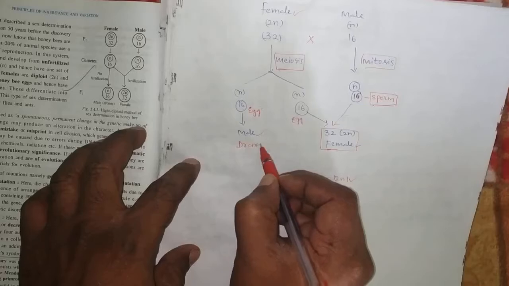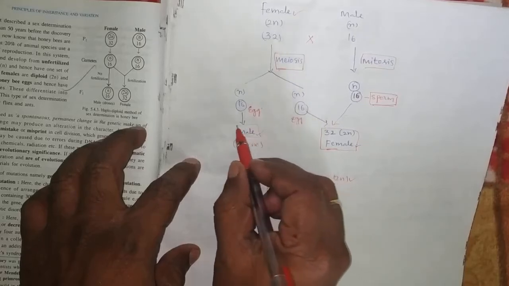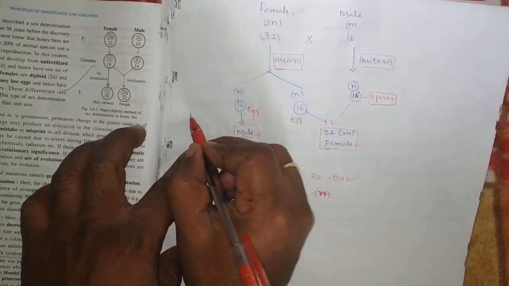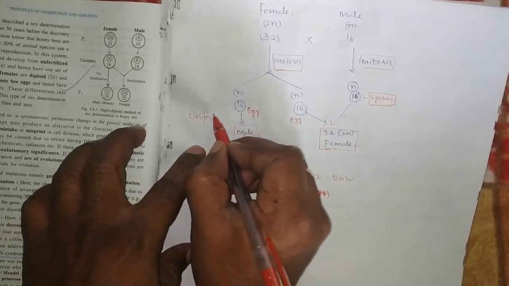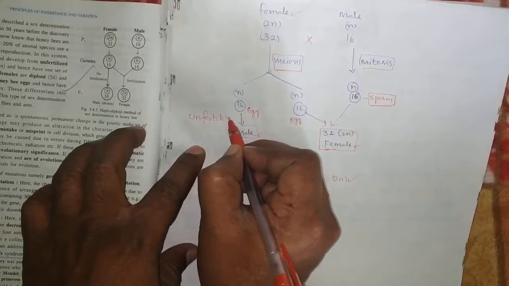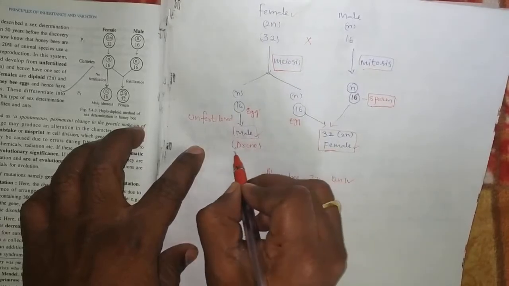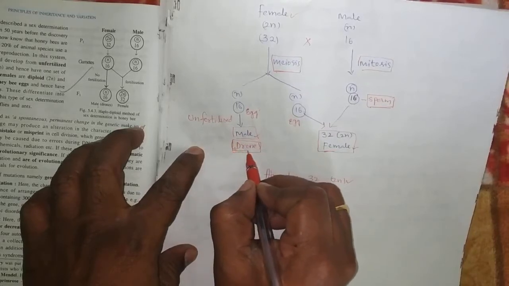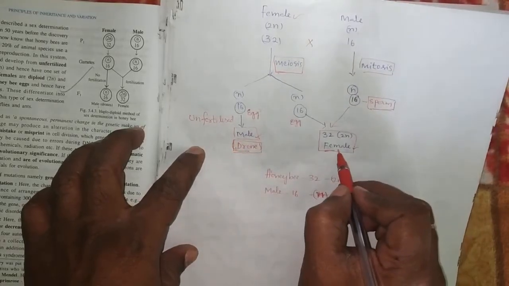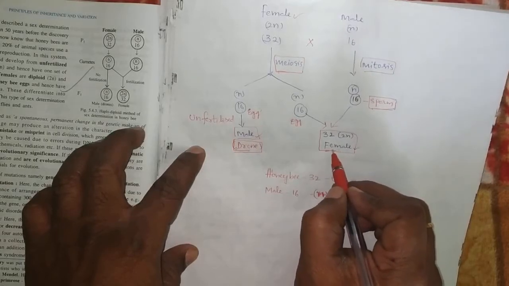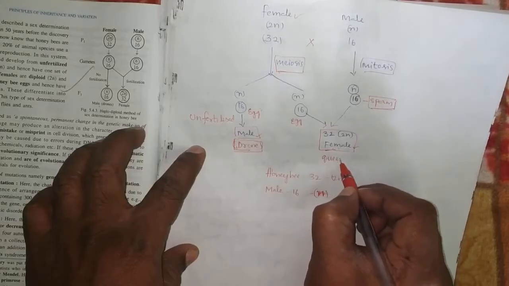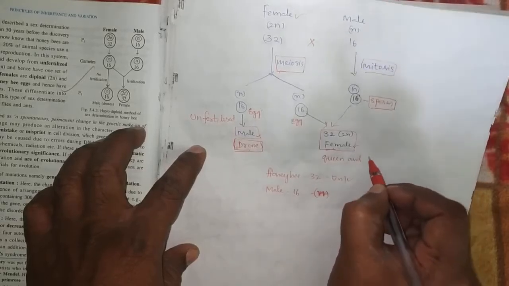These males are formed from unfertilized eggs. Here an unfertilized egg becomes a male, called a drone. The fertilized eggs become females, which are differentiated as queens and worker bees.